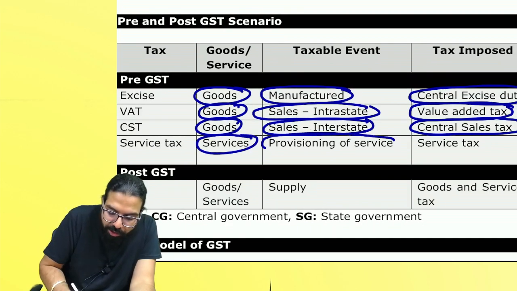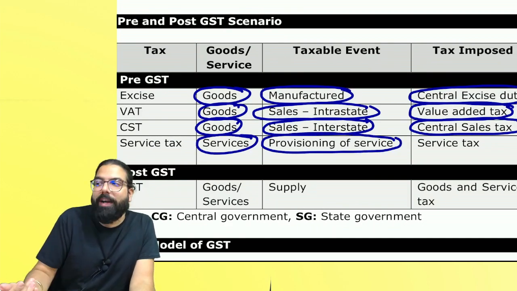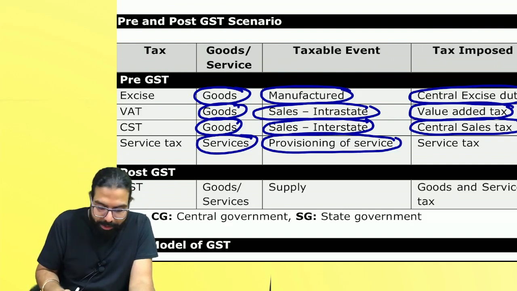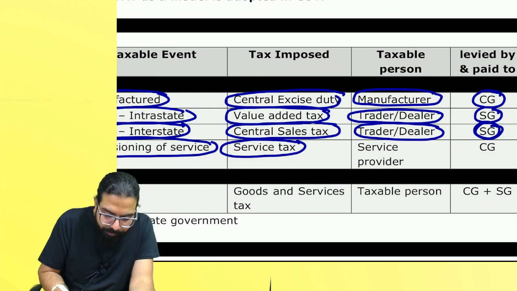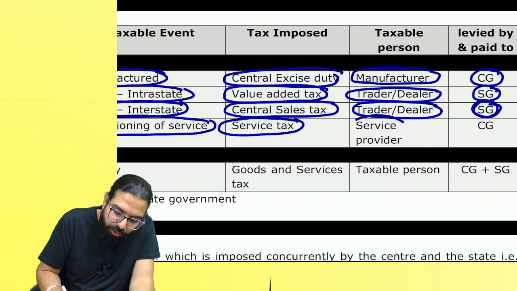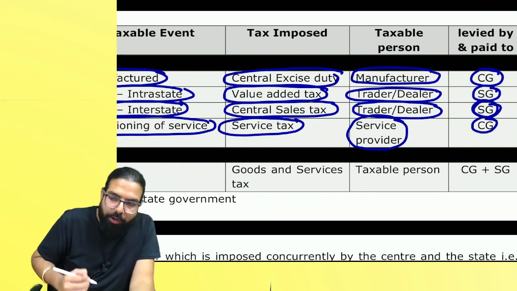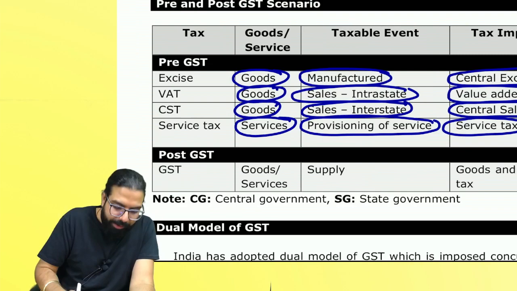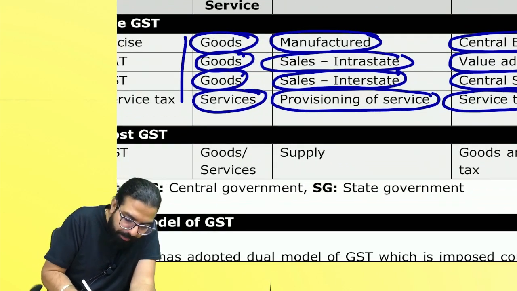Services, whenever provisioning of service, meaning whenever services were being provided. Provisioning of service is a good name. Whenever services were being provided, what used to be charged, everyone? Service tax. And who used to charge? The service provider, and it used to go to whom? The central government. Some used to go to the state government, some used to go to the central government. Now what they went and did, this was before GST.